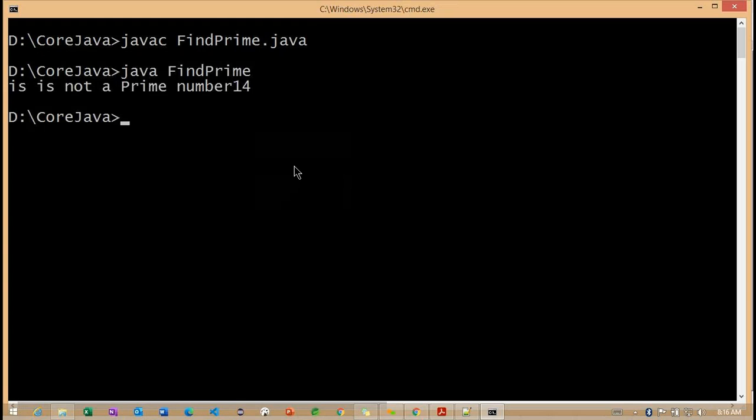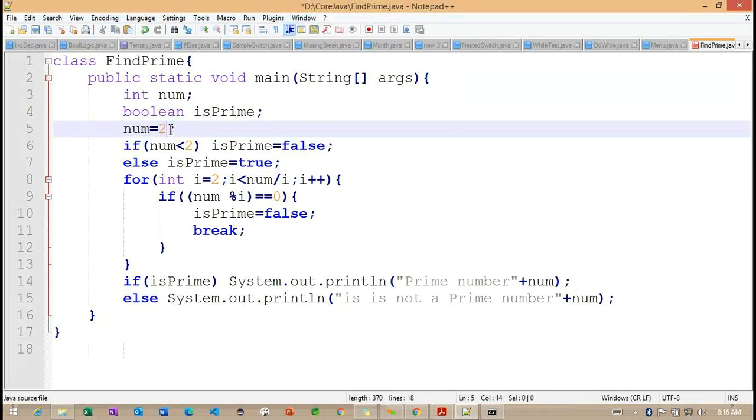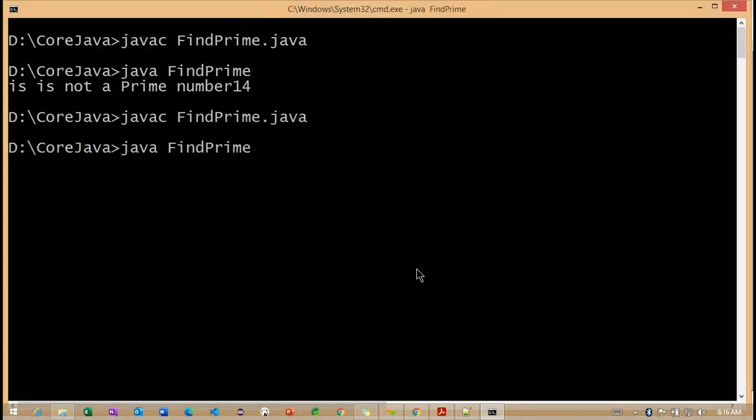So it is not a prime number here. Getting the point? Now I want to give the number as 20. Let me compile one more time and run. So it is not a prime number.